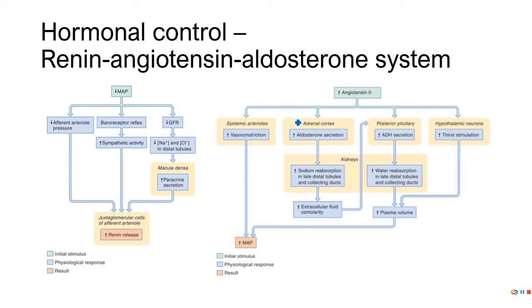Angiotensin 2 does four things. It causes vasoconstriction, the release of aldosterone, the release of ADH or vasopressin, and causes you to get thirsty. All of these things will ultimately lead to an increase in blood pressure. Aldosterone also causes us to increase sodium reabsorption, so we increase sodium concentration. Antidiuretic hormone or vasopressin also causes us to hold on to water. Okay. Generally speaking, if we hold on to salt, we hold on to water. Wherever there's salt, water will follow.